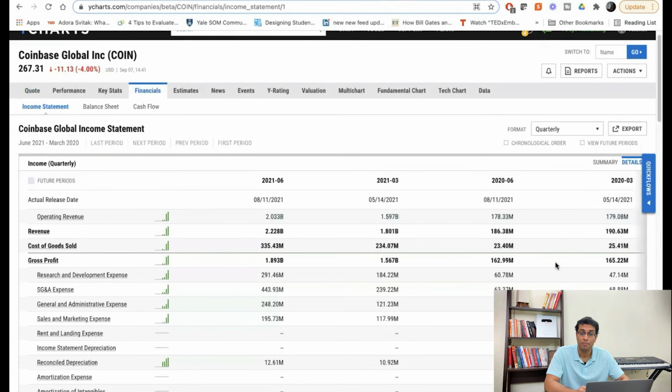Gross profits have been up over the last few quarters. So it's a growing company. It's a new company, not a lot of financial data around it. But overall, the picture that we have seen so far seems to be good.